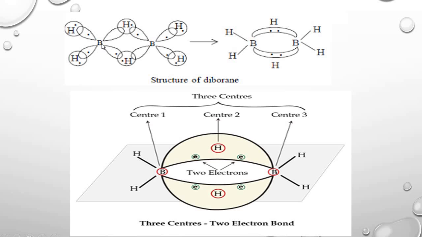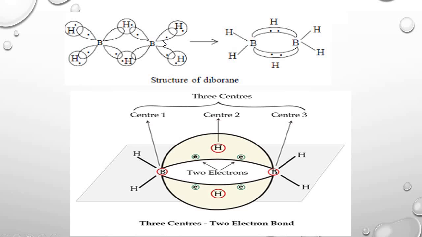When we see, boron has 3 electrons in the valence shell. In BH3, 2 electrons are shared with 2 hydrogen atoms. These form pure covalent bonds. In the same way, in the second BH3 molecule, 2 electrons of boron form bonds with hydrogen atoms. These are simple covalent bonds.